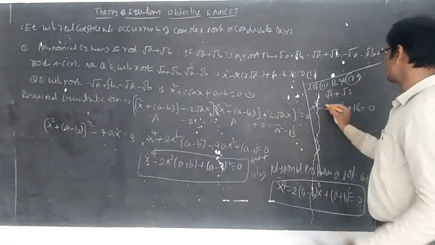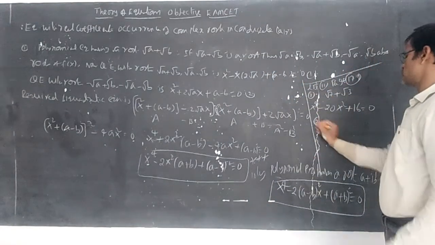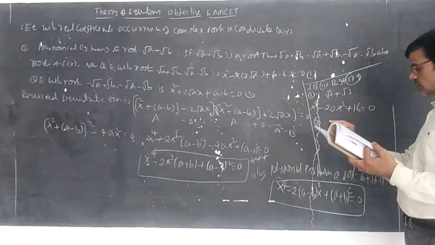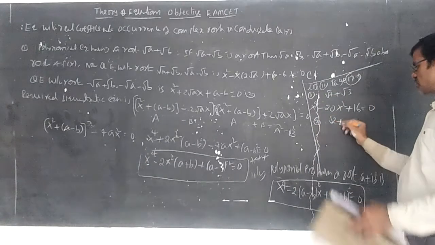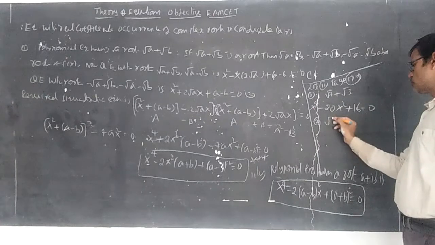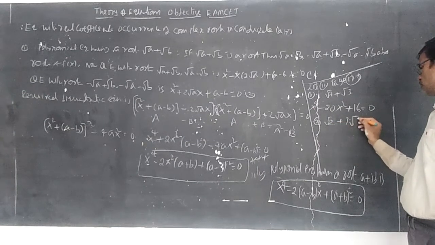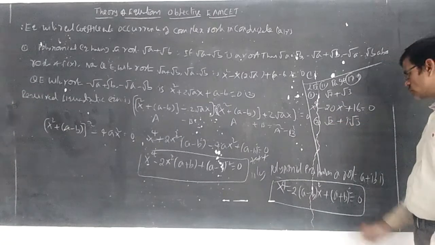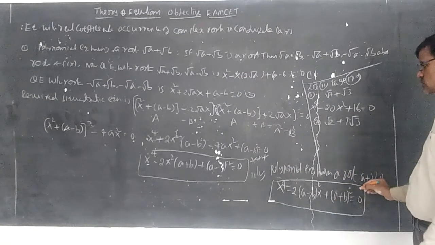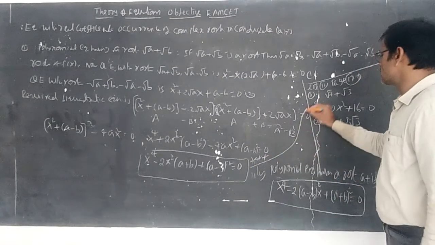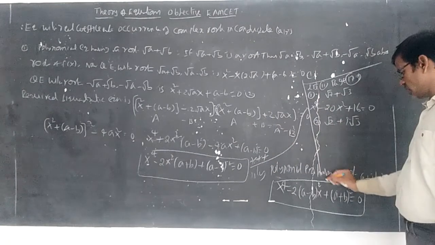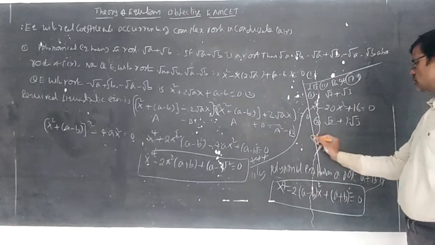Next, statement 2. It is given as root 2 plus i root 3. So here a is equal to 2, b is equal to 3. Now I am using this formula.